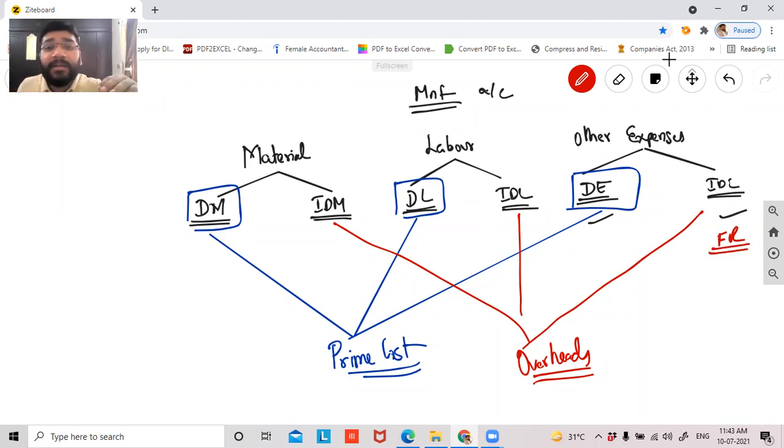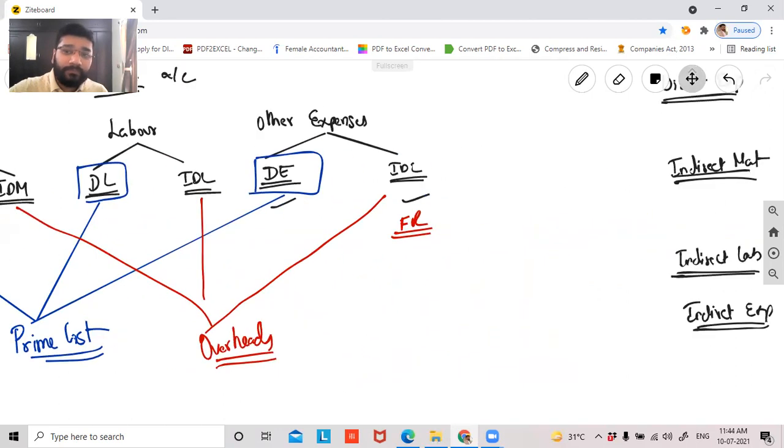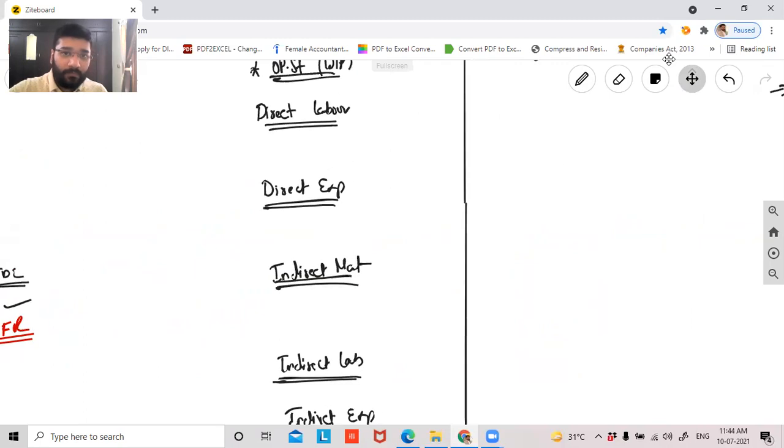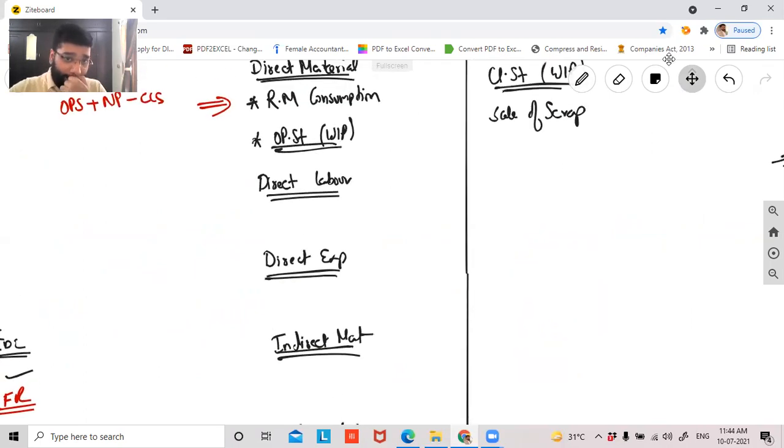So all these are the 3 broad categories and 6 subcategories which will be captured in your manufacturing account. Are you able to follow? Yes, sir.